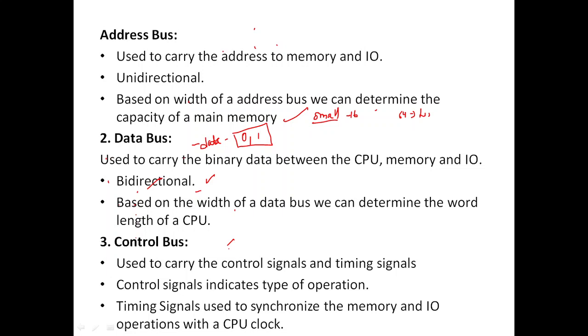Everything I'll be going to discuss later. So this is how the address bus, data bus and control bus will be. If the control bus is missing, we can't send the control signal. Without proper controlling, we can't organize the actions that are going to take place in the computer. So these are the different types of buses.